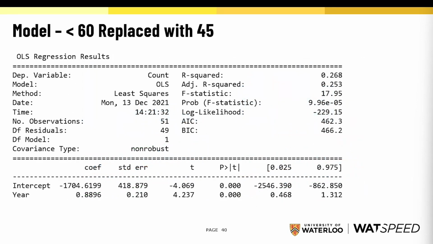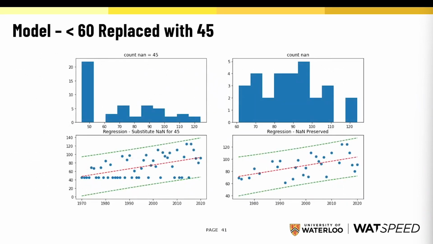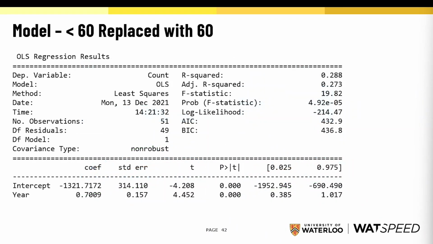If we replace less than 60 with 45, our adjusted R-squared has gone up again, and our coefficients are getting closer to what we originally had. Again, we still have a very heavy tail. Now, what happens if we replace less than 60 with the value 60? Our adjusted R-squared has gone up again, and the coefficients for our intercept and year are getting closer to our original model.